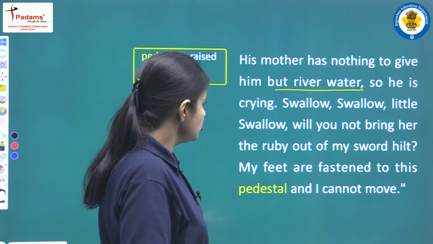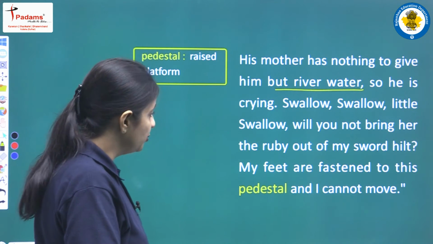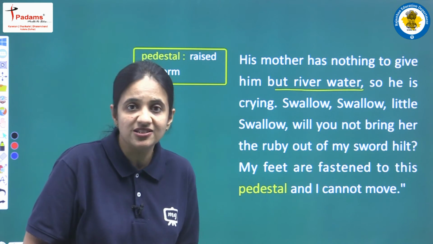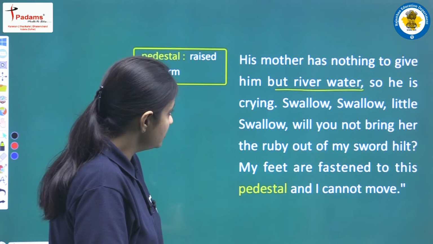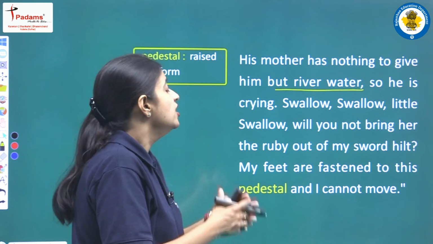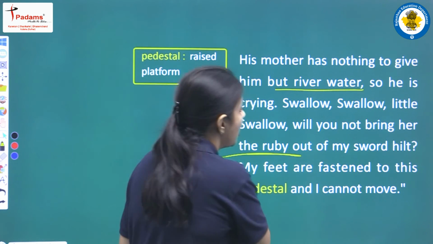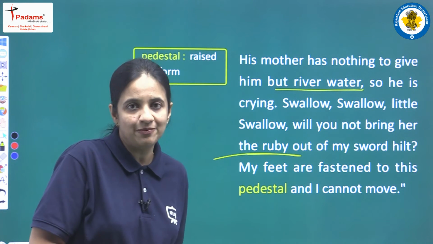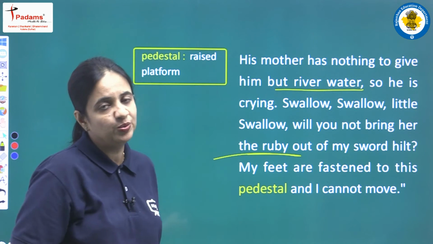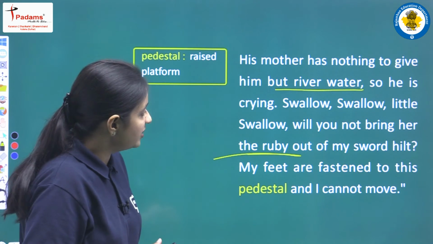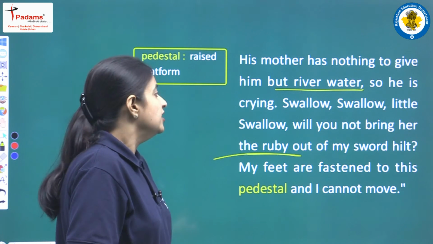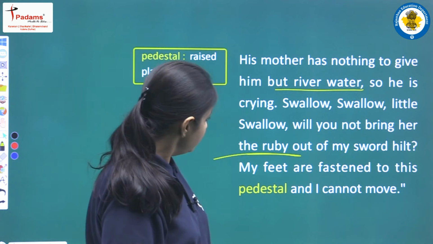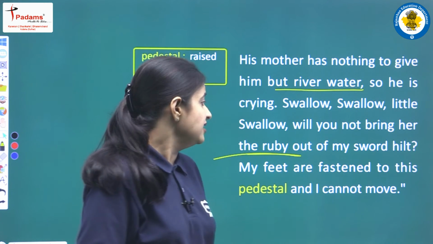Swallow, swallow, little swallow, will you not bring her the ruby out of my sword hilt? So now the happy prince is having one request to the swallow. We have read earlier that the sword of the happy prince was having one precious stone, ruby, which is a red color stone. So now the prince is requesting the swallow to bring that ruby to that woman.